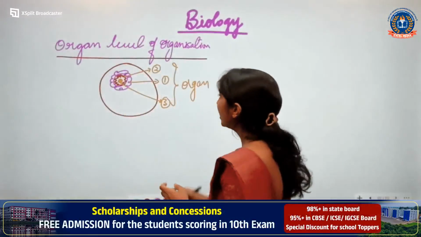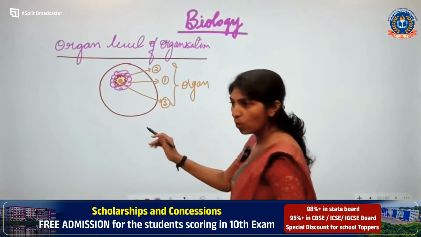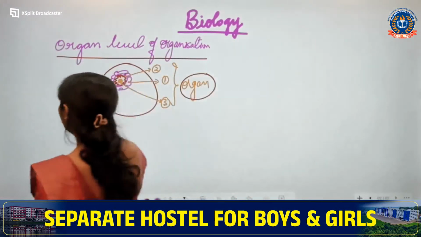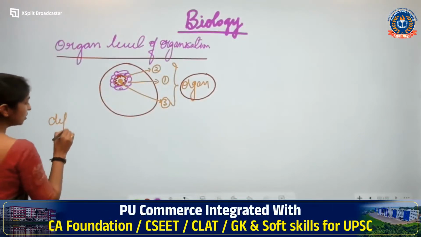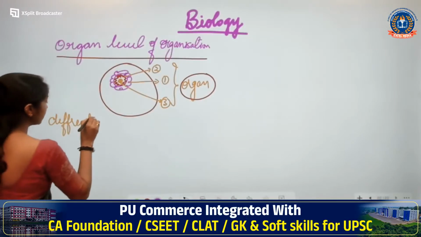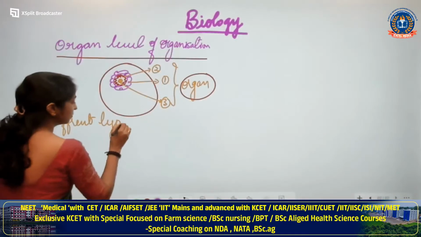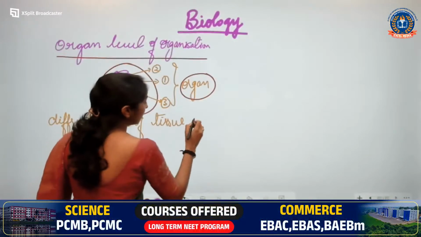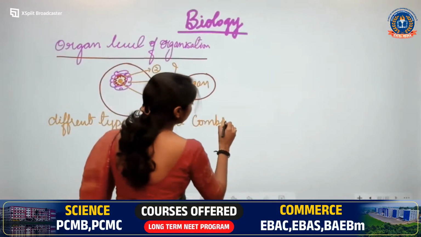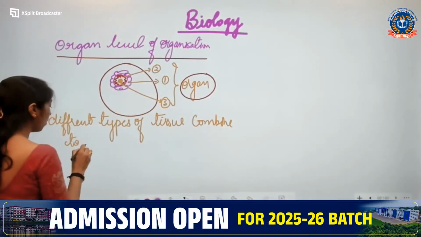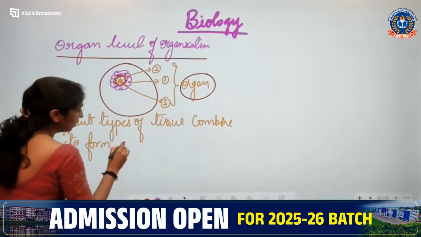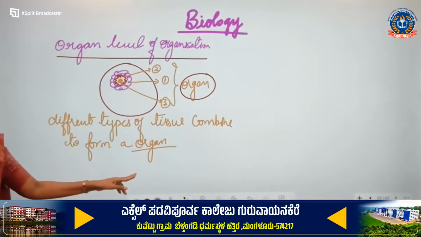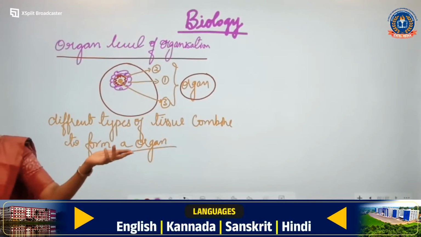So, can we say different types of tissue will combine together to form what? Organ. So, different types of tissues combine to form an organ, and if the organ performs the body function, then in tissue level who will be performing the body function?